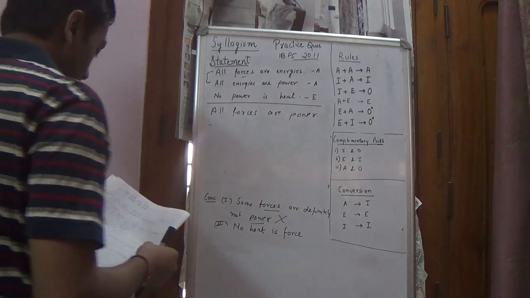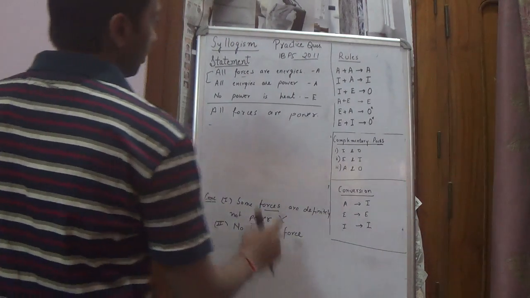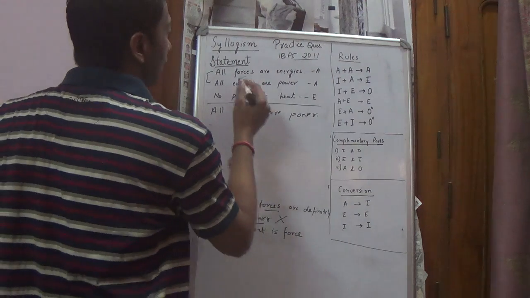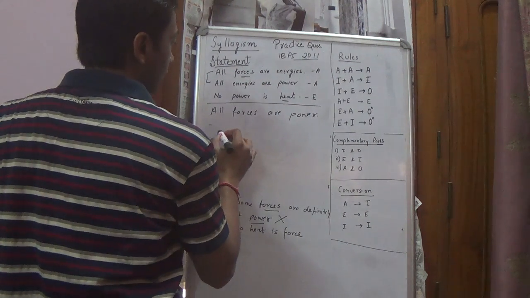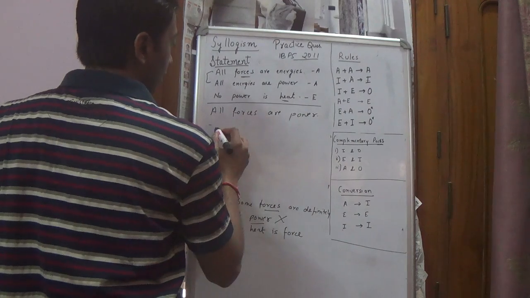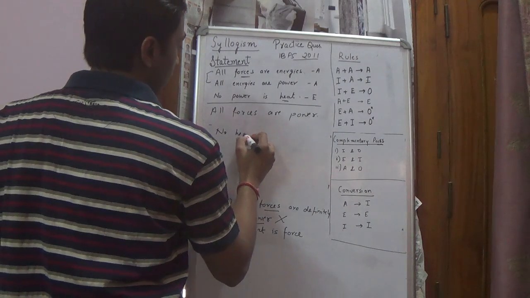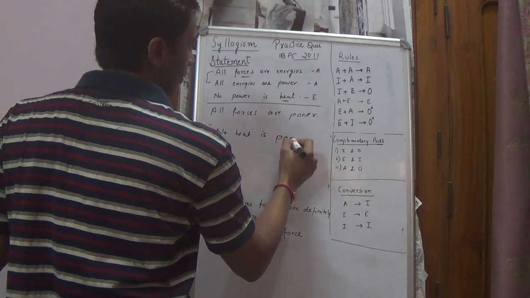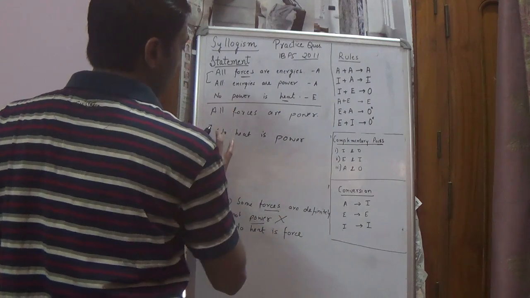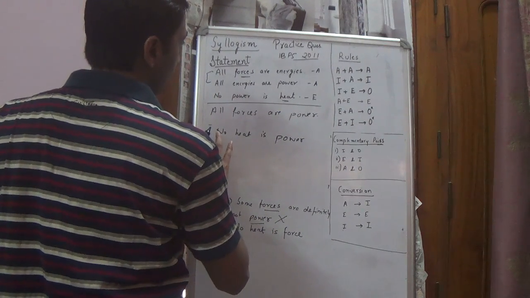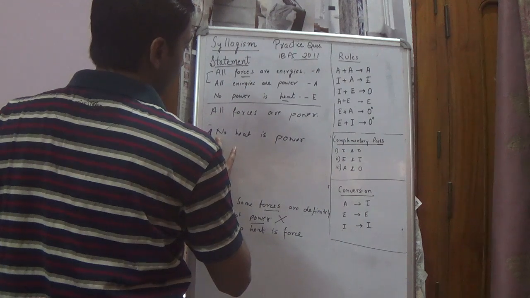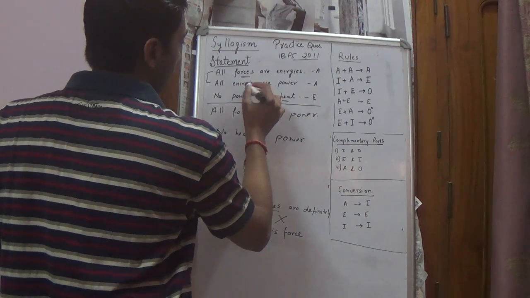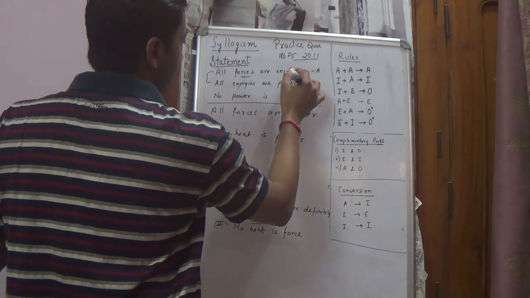In the second statement we have to check no heat is force, so we need force and heat. So we write no heat is power, converting this one into this, and then energies and energies cancel out.